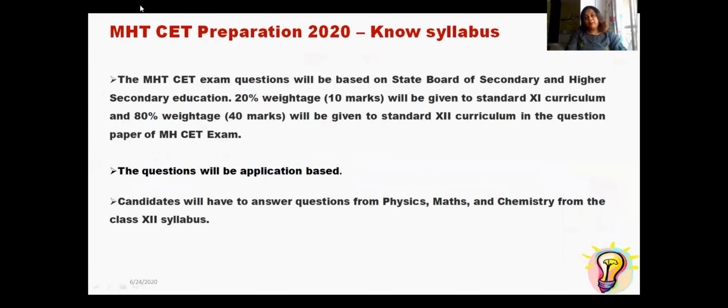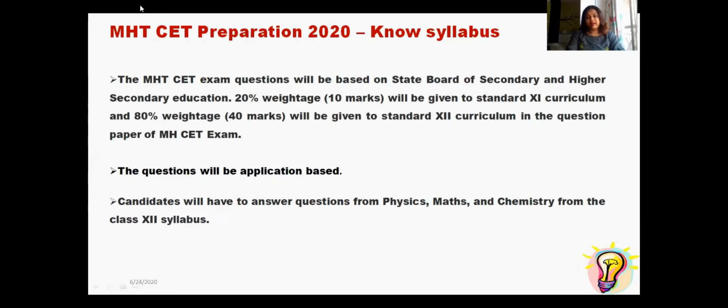Now for preparation for MHCET, first you should know what the exact syllabus for this exam is. Students, the total syllabus of the MHCET exam is made up of 80% of the syllabus of your 12th exam, that is the State Board of Secondary and Higher Secondary Education Board.